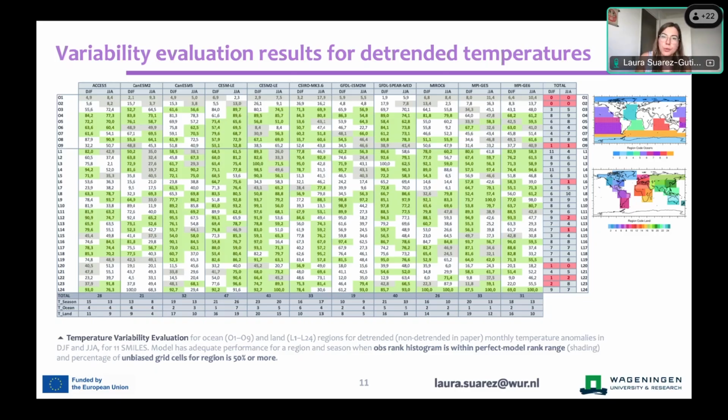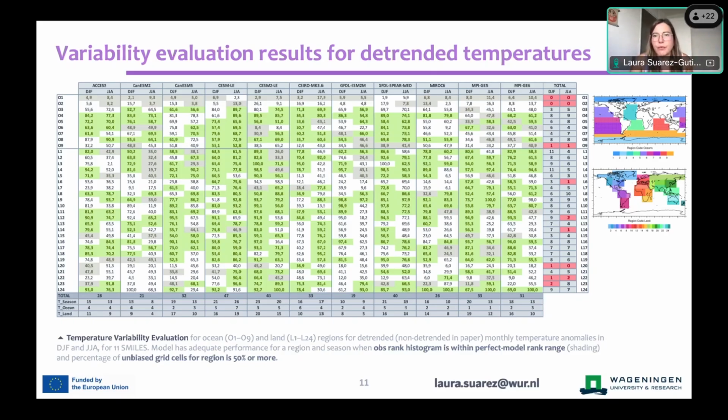However, we also want to note that this assessment that we did just before was for a time series average over a large area, right? So we don't want, by doing this regional average, to smooth out any local biases at the grid cell level. So we also repeat a similar but a bit simpler assessment at the grid cell level, and we only consider regions to be simulated adequately if at least 50% of that region's grid cells do not exhibit any biases, and those are the regions here that you see in green.